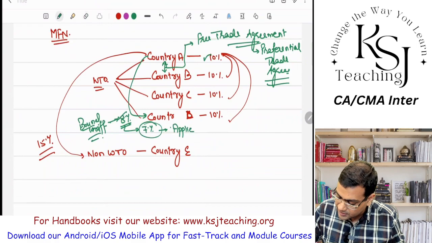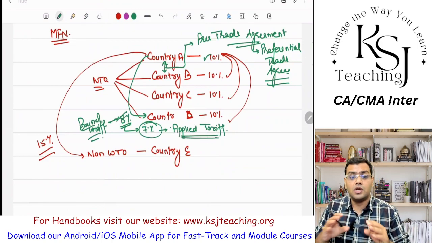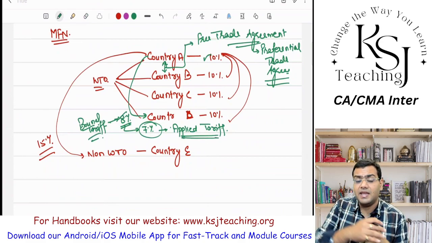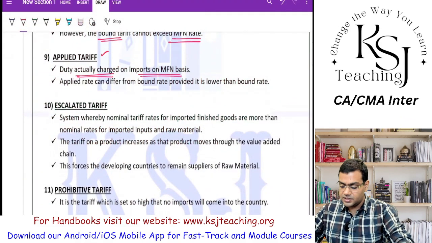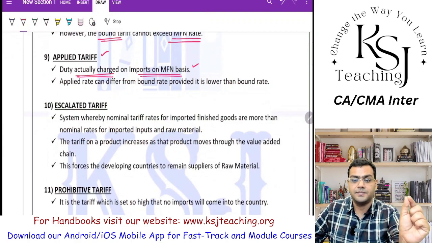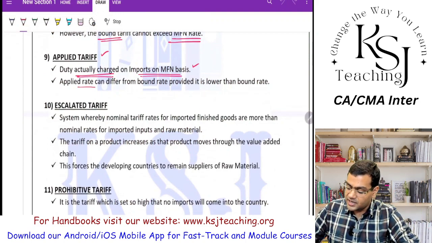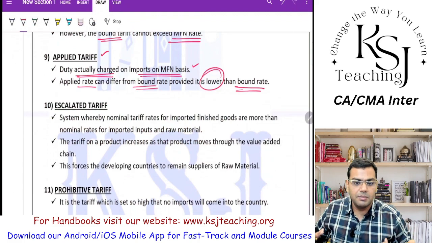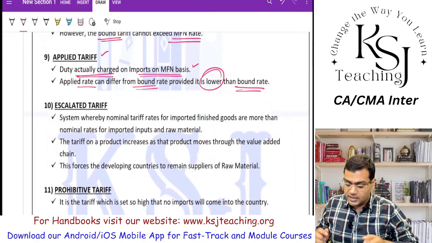What he is saying is, if it is lower than the bound tariff it is an applied tariff, because if it is higher, then it becomes a bound tariff and doesn't remain an applied tariff. So the applied tariff is any tariff less than the bound tariff, actually charged on the MFN basis. The maximum rate is the most favored nation rate. The applied rate can differ from the bound rate provided it is lower, because if it is higher, it becomes a bound rate. If it is lower than the bound rate, it is an applied tariff.